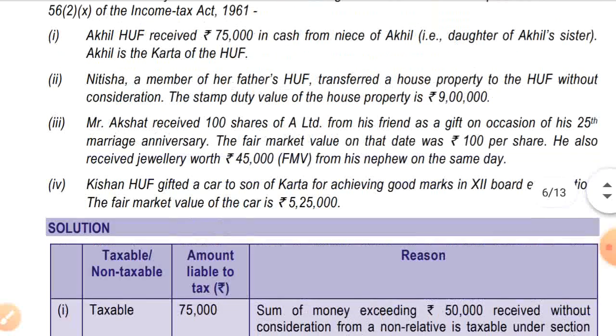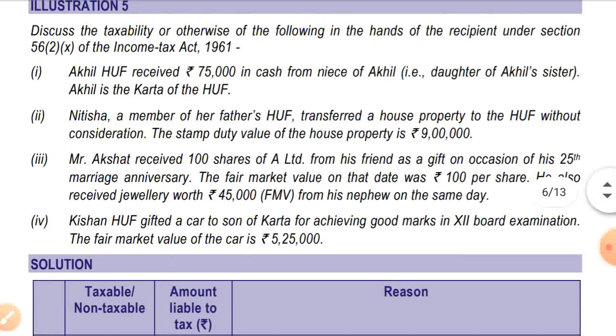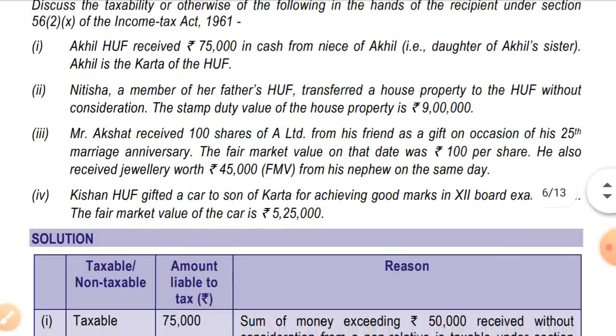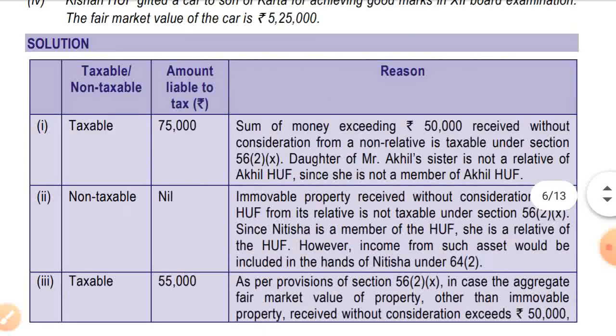Okay. Next, Nitisha, a member of her father's HUF, transferred a house property to the HUF without consideration. The stamp duty value of the house property is 99 lakh. It will not be taxable in the hands of the HUF because it has been received from an HUF member, as Nitisha is a member of the HUF. So the taxable amount is nil.